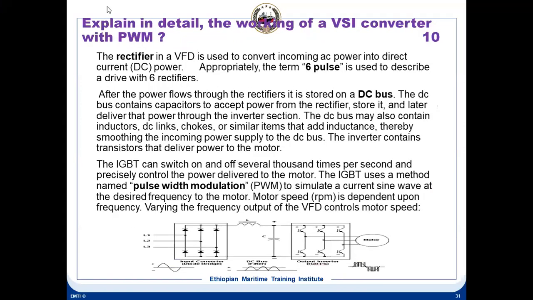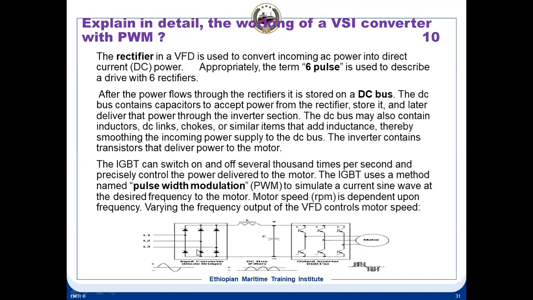Then, explain in detail the working of a VSI converter with pulse width modulation. We have discussed the cycloconverter, the VSI converter, voltage source inverters, and then the load commutated inverter. There are 3 types of converters in this. So this is a voltage source inverter. It's the basic principle of a variable frequency drive. So this is the diagram you can see here.